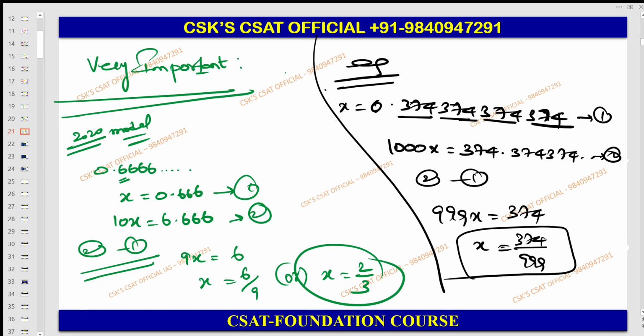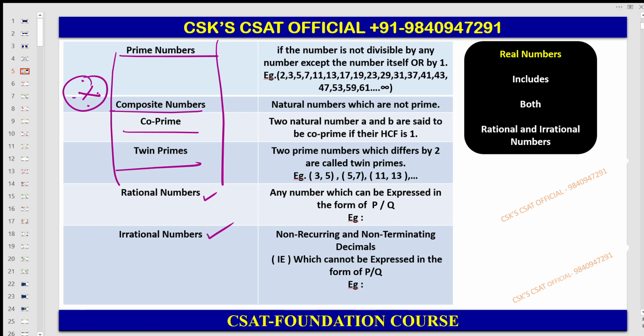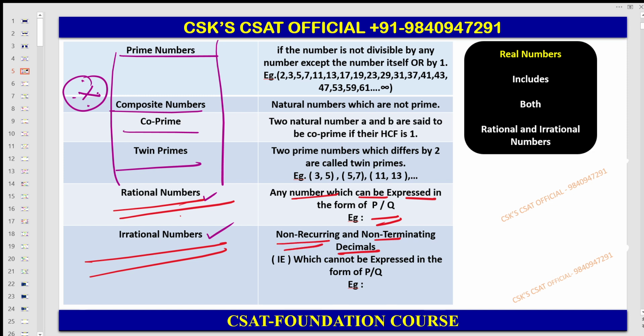Now, the last point I'll discuss here itself in the table. Guys, we are reaching the last one. Rational number completed, any number which can be expressed in the form of p by q, elaborately discussed. Irrational number. So for irrational number, you learned non-terminating decimal, and now non-recurring decimal. That is what you need to understand.